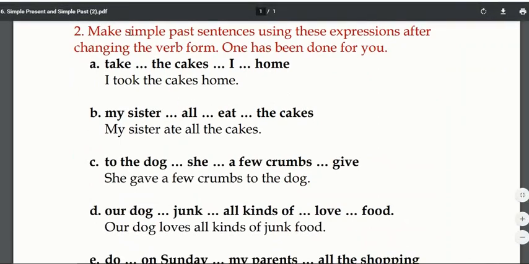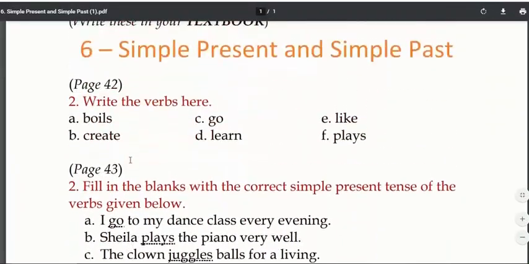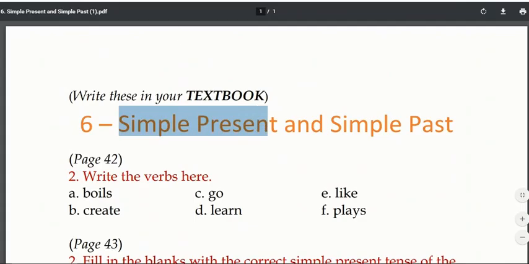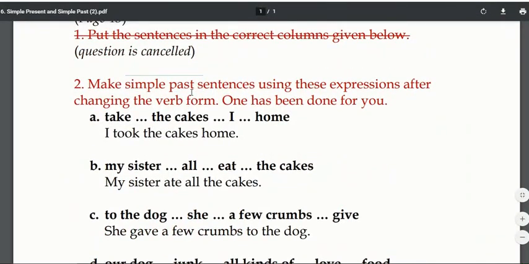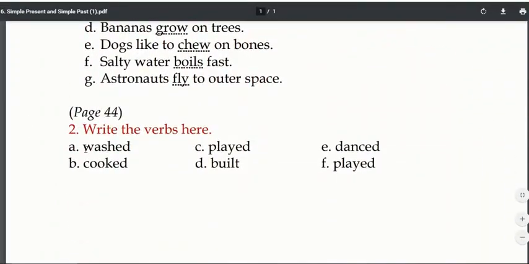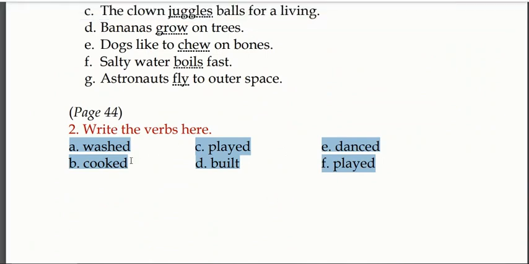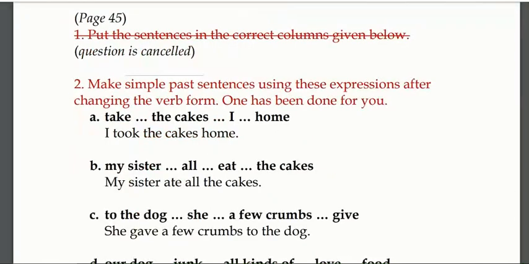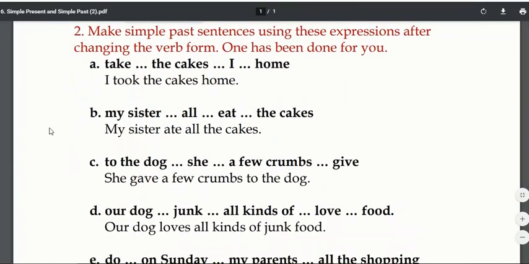Make simple past sentences. Simple past we already studied about. Simple present. Now we will move on to simple past. Now before moving on to these, if you noticed over here, these words are also known as simple past verbs because these things have already happened and it is over. I washed the clothes. मैंने कपड़े धोए. It is finished already. So we will do the same thing over here.